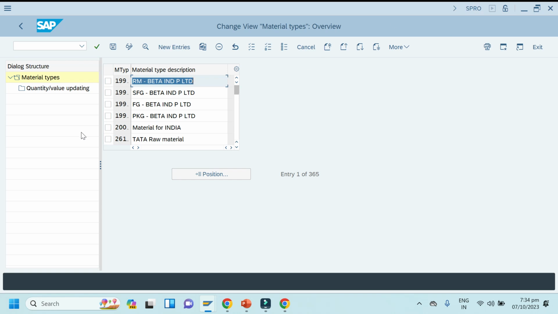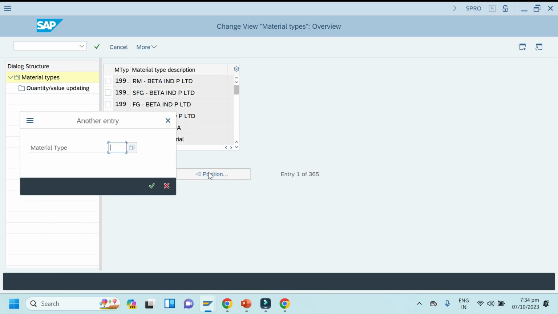Okay, so here we have to check it for material type part for our plant, quantity and value updating selected or not, because in previous class we made a mistake, right? We had not selected and we were doing practice and creating the scenario and we were getting error. Okay, so just check it here before creating the scenario.